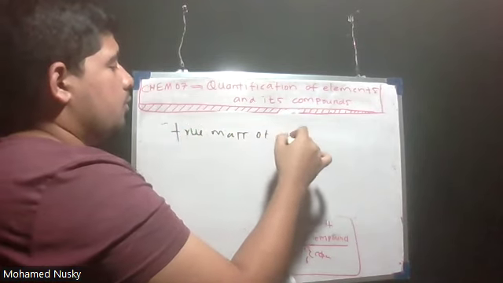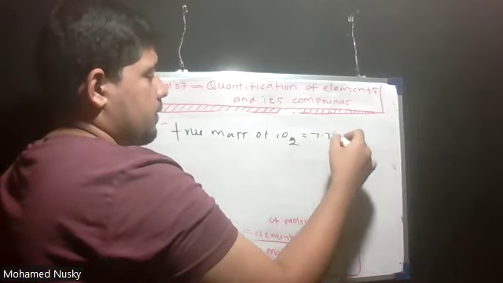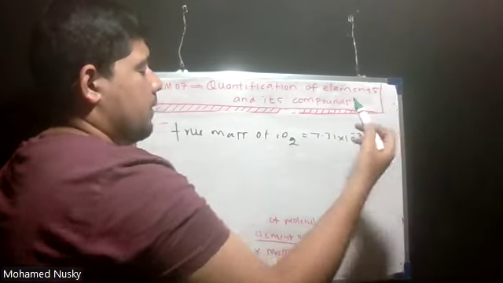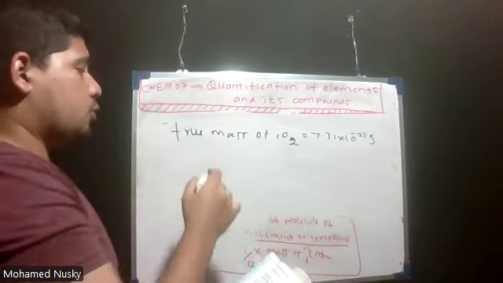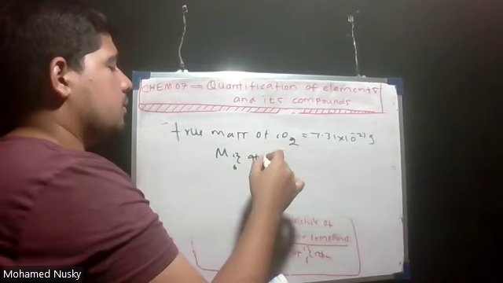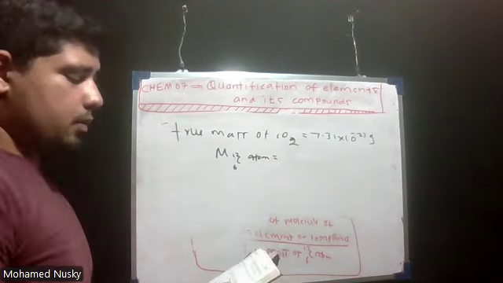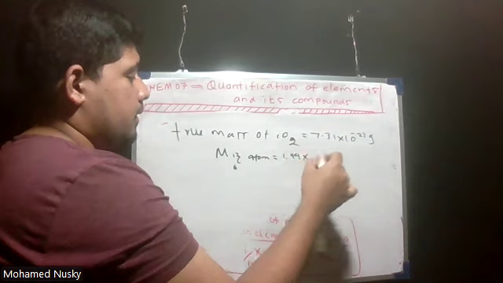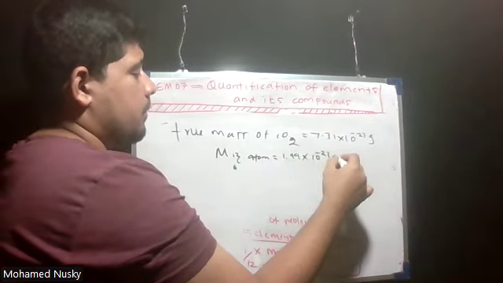The true mass of CO2 is 7.31 x 10^-23 gram. And you know the mass of a carbon-12 atom is, what's the mass? 1.99 x 10^-23 gram.